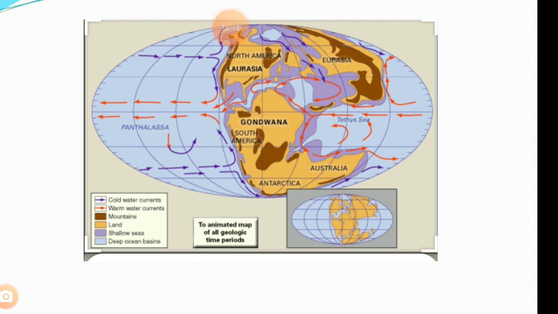Here what happens, there are other plates like the Eurasian plate, where Europe and Asia meet. देखो, in that Eurasia, the Europe and Asian continents were meeting there. And the other is Laurasia, North America, which is present day we can see there.